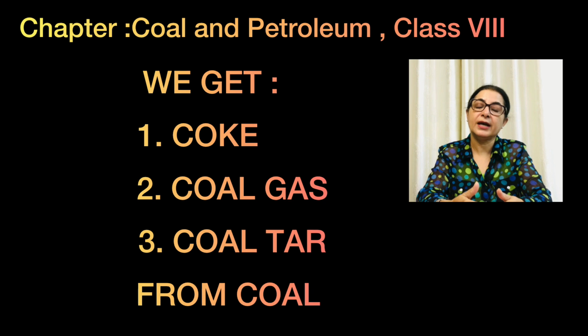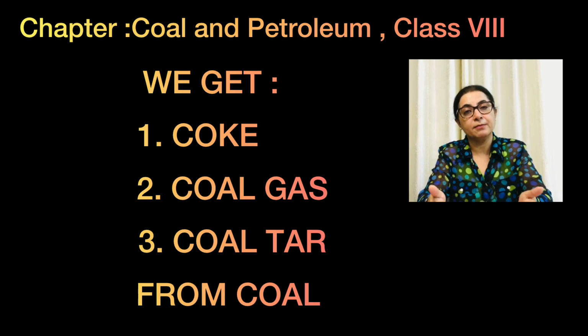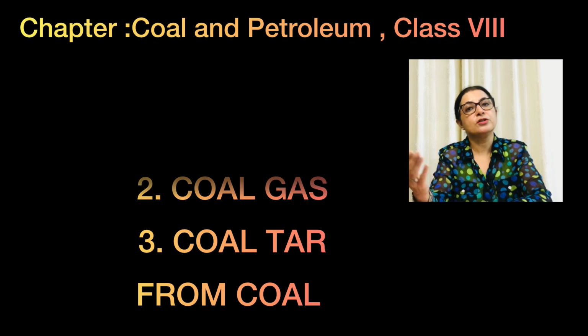Now, from the coal, we are getting different substances which are put to different kind of uses. For example, we are getting coke, we are getting coal gas, we are getting coal tar. Same way, when we are refining, means when we are purifying the petroleum, we are getting many substances from it which are also put to different uses.